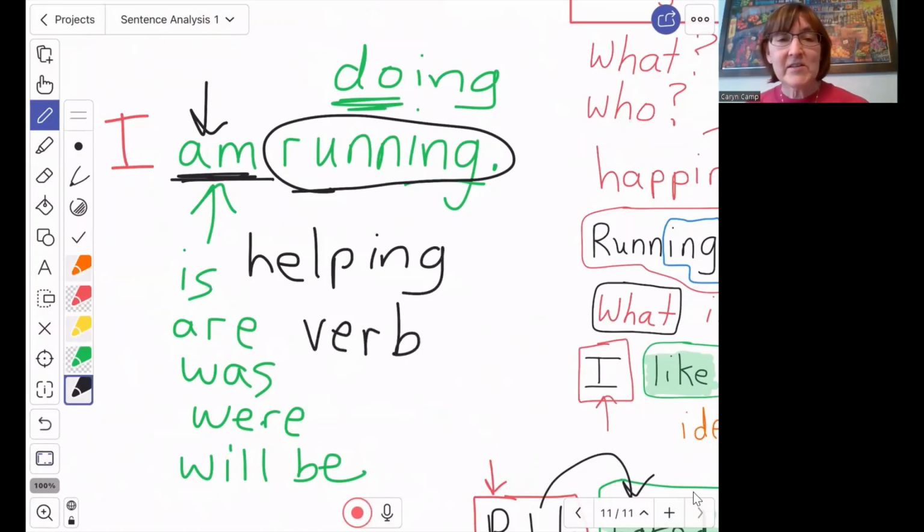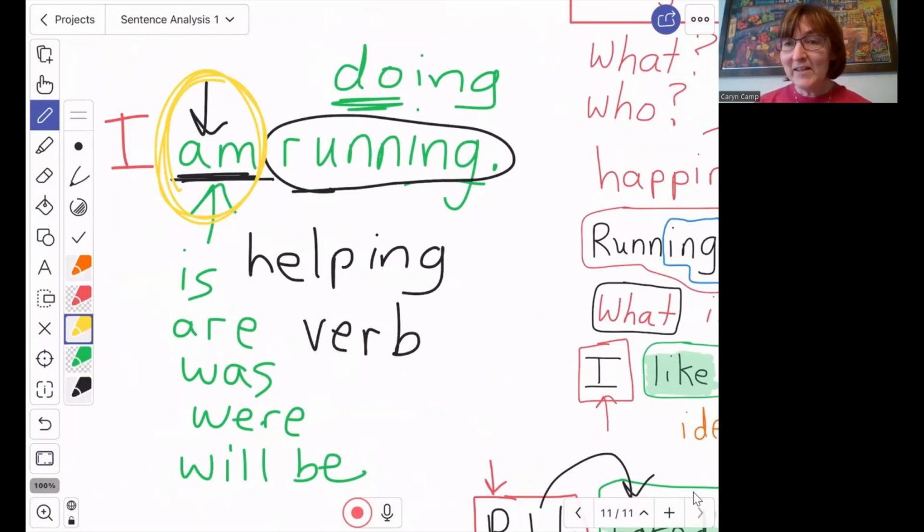Because we don't think it sounds very good to just say, I running, I swimming, I thinking, I reading. And so we use the verb to be right here to help it out. And then it sounds better. So we say, I am running, he is running, they are running, she was running, but then she fell down.